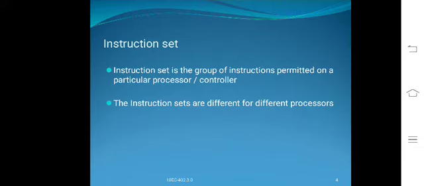The instruction set is also called the command set. An instruction set means a group of instructions that a microcontroller understands.